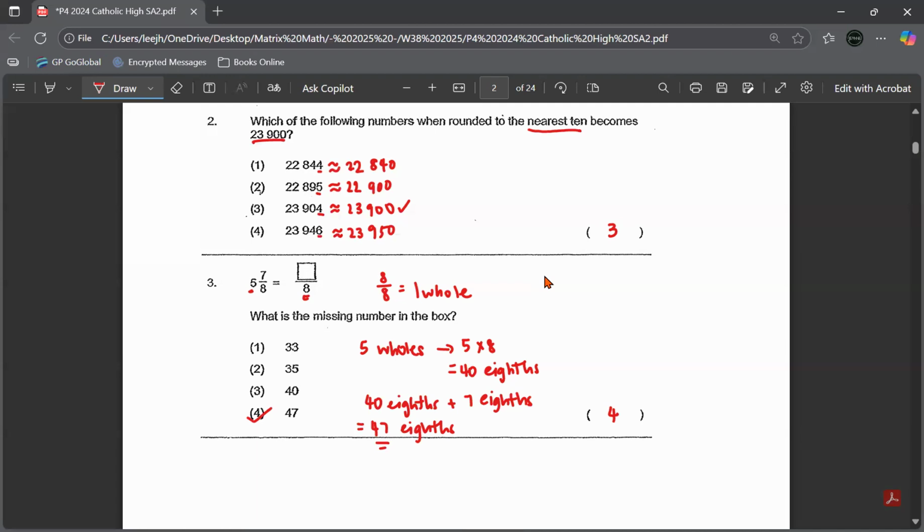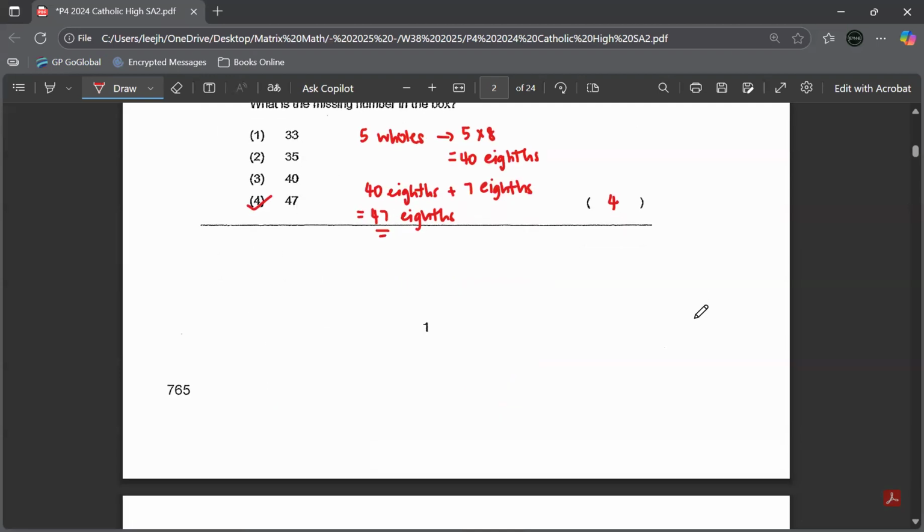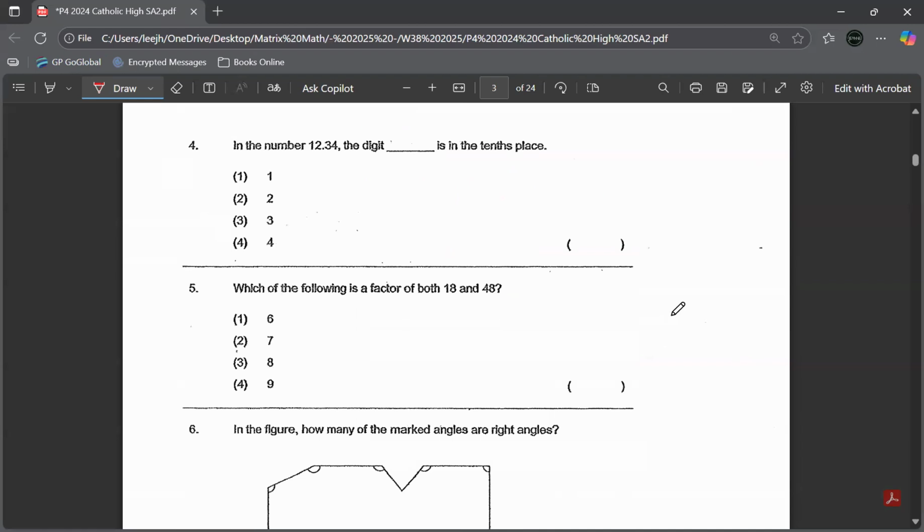Okay. So going to question number 4. In the number 12.34, what digit is in the tenths place? Tenths means it's after the decimal point over here. So the tenths place will be the first one. This is tenths. This is hundredths. Don't forget, after the decimal point, because before that are all whole numbers. So the tenths place will be number 3. Okay, so this is your answer.